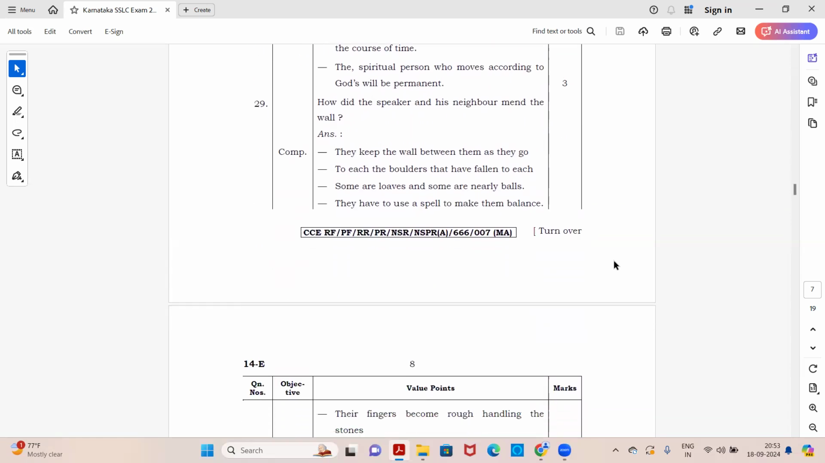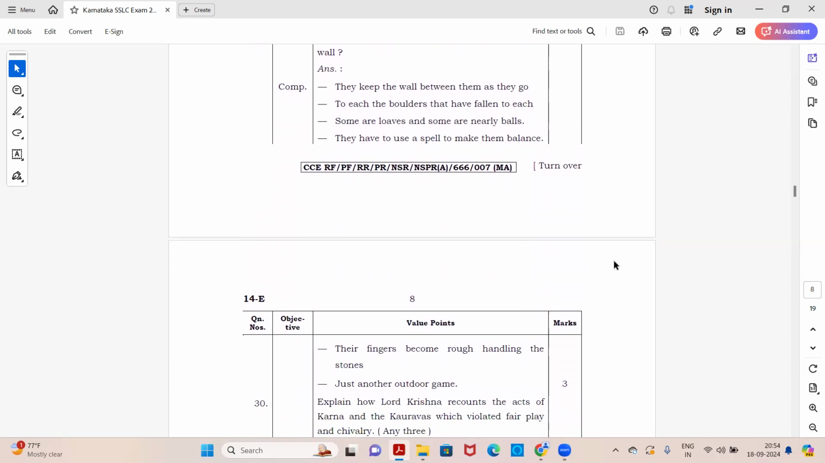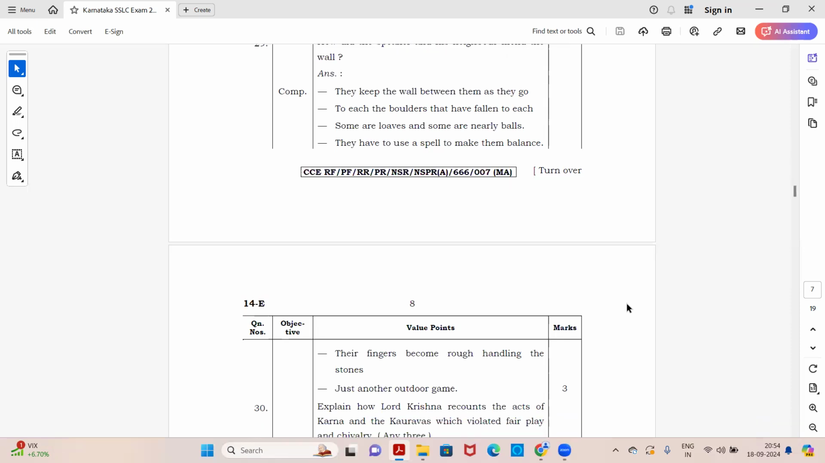Next, how did the speaker and his neighbor mend the wall? So the points are given here. They keep the wall between them as they go and all the other points. Please pause it and you can have a look of it.